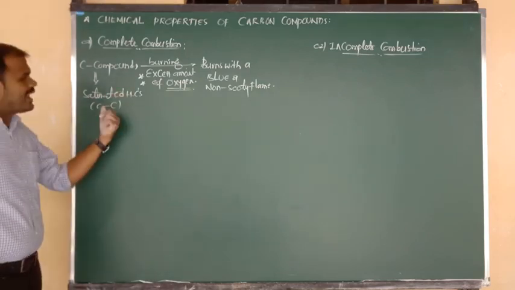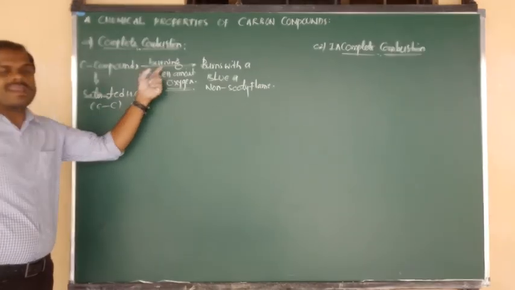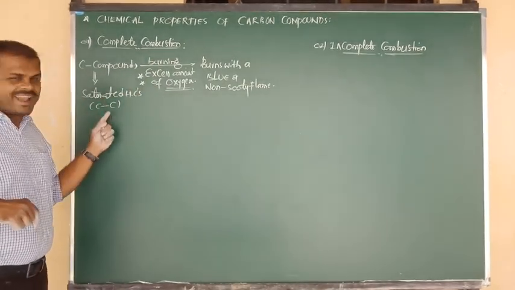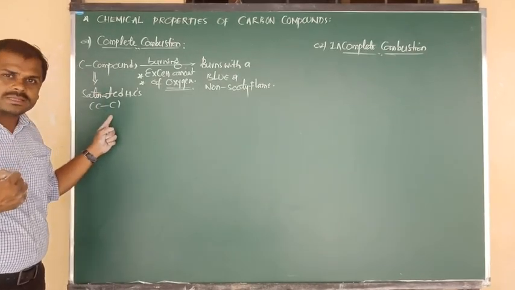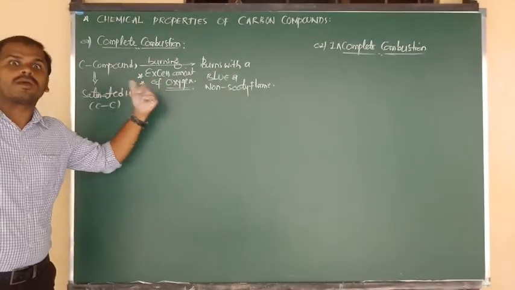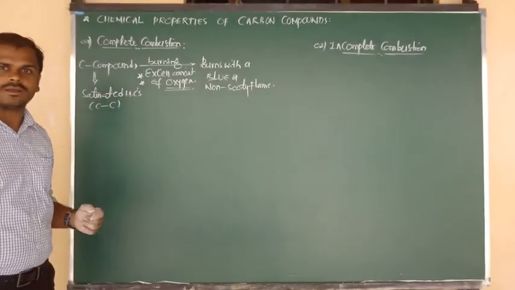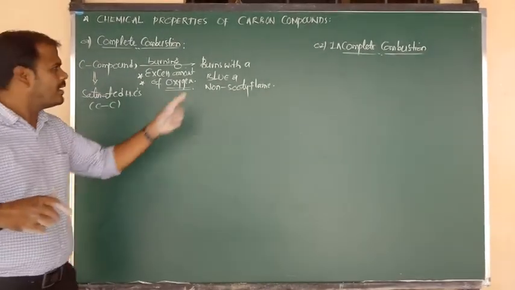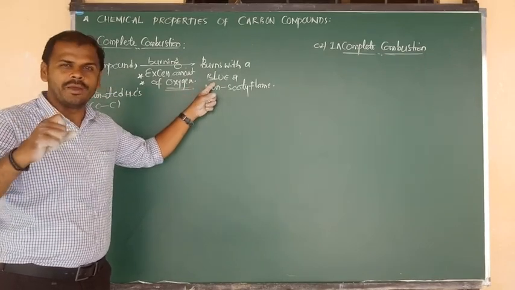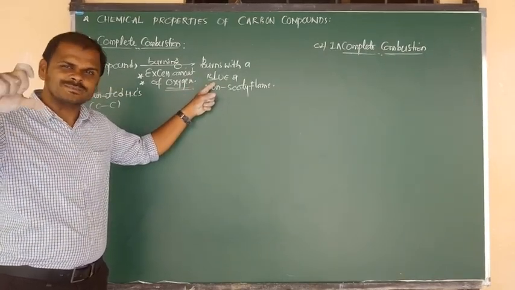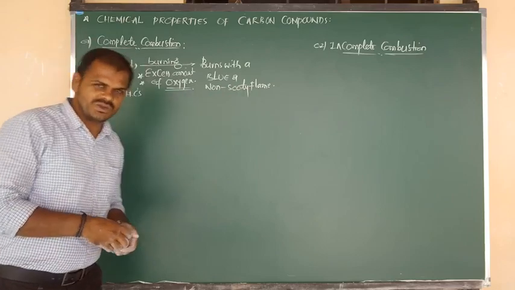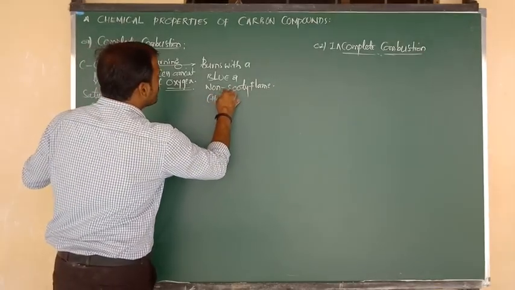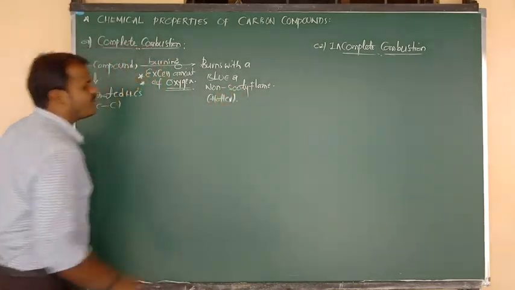Such saturated hydrocarbons, when they undergo burning or combustion in the presence of excess oxygen, the bond is saturated, only single bonds are there, and the available oxygen is more. That's why we can see complete combustion. They undergo complete burning and give a clean blue flame which does not give any black smoke. That is called a non-sooty flame, and such a non-sooty flame is hotter as compared to the yellow flame.